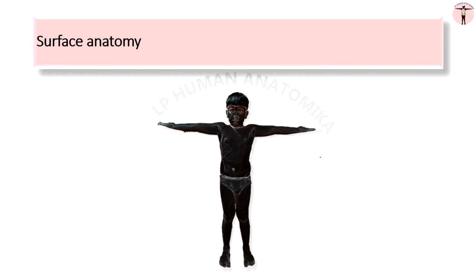Surface anatomy deals with the marking of structures on the skin of the body to trace the deep structures. For example, to trace or locate the heart, points are marked on the chest and are joined together to locate it. During heart surgeries, you should know where to mark the points and locate the heart in order to incise the thoracic wall and approach it.